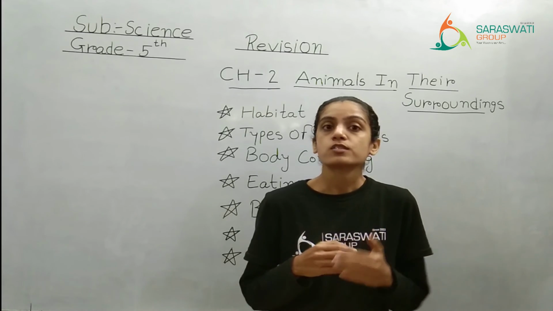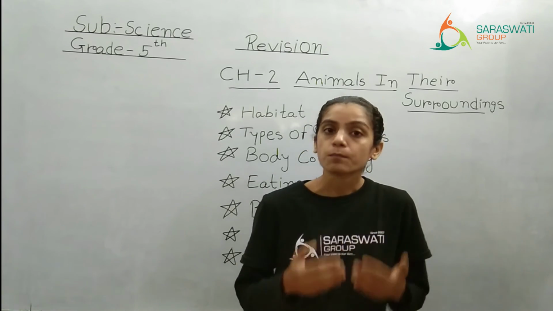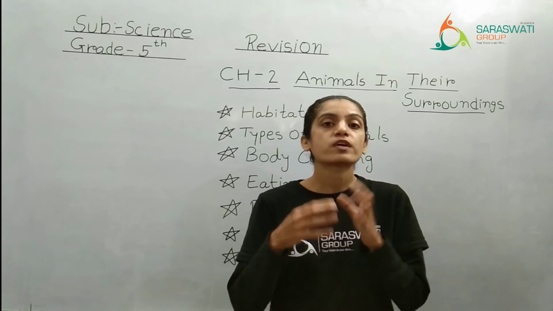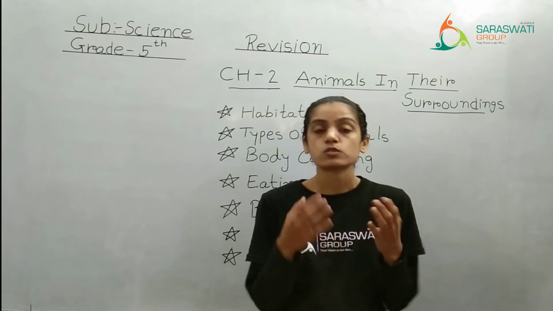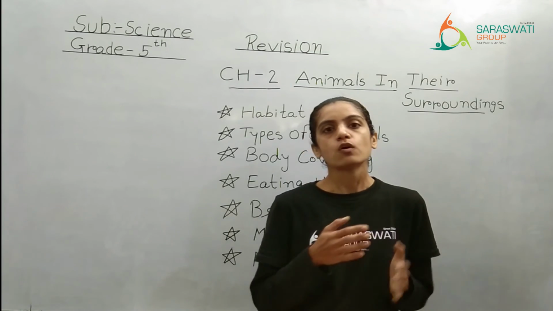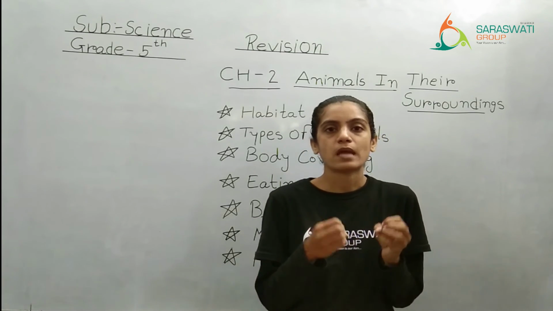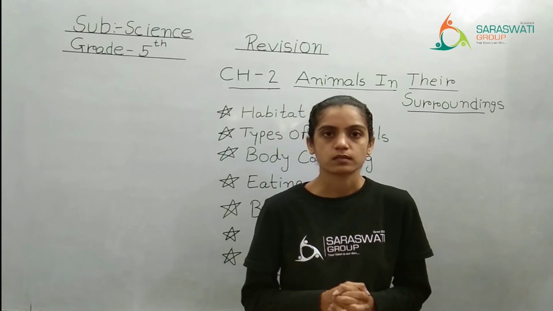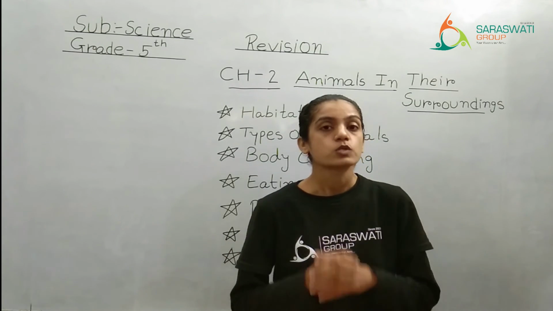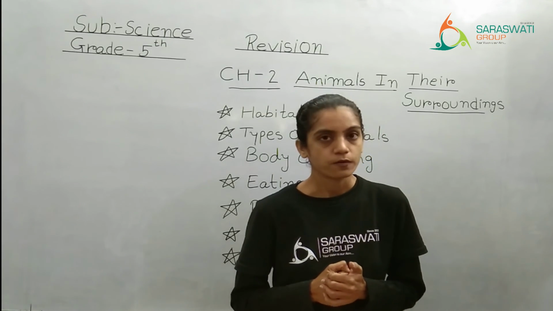Maybe they are in search of water, maybe they are in search of proper temperature, maybe they are migrating because they want to give birth to their young ones or they want to lay eggs, right? So these are the three factors due to which animals migrate, right? So that also we have covered. So I hope you remembered all those things, right?